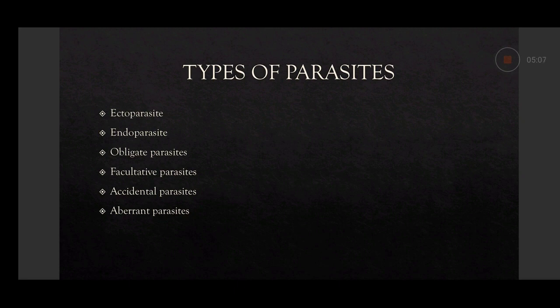Like Echinococcus granulosus, which is mainly present in dogs. When human beings come in contact with dogs, they accidentally get Echinococcus granulosus, causing hydatid disease. Echinococcus granulosus is a causative agent of hydatid disease.